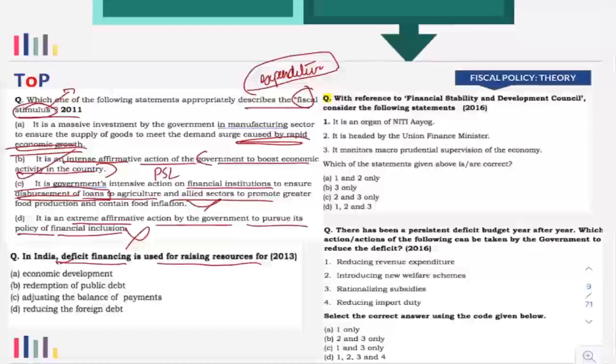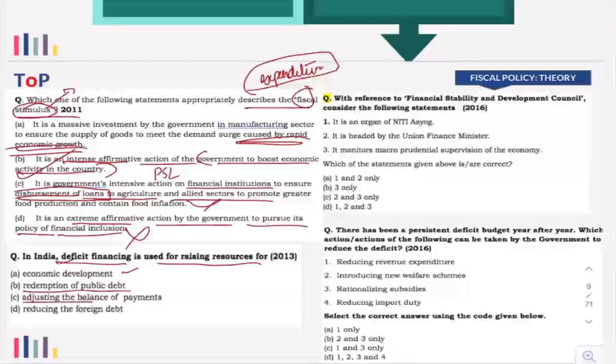Now, why does government do that? Is it for economic development? Makes sense, right? Because in order to have economic development, government will go for deficit financing. Now, is it redemption of public debt? Does government do deficit financing in order to end its public debt? No. Government is borrowing. Do you think government will borrow from people and then give back money it has earlier taken from the people? No, that is not possible, right?